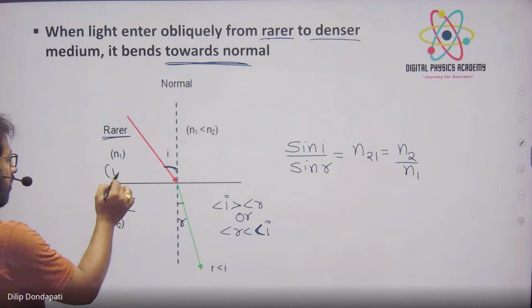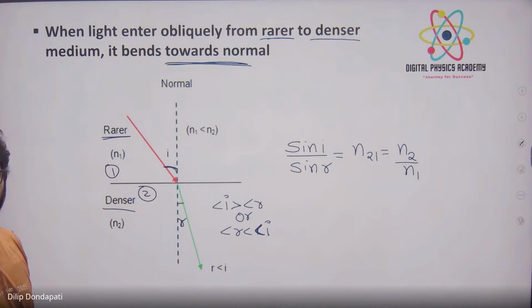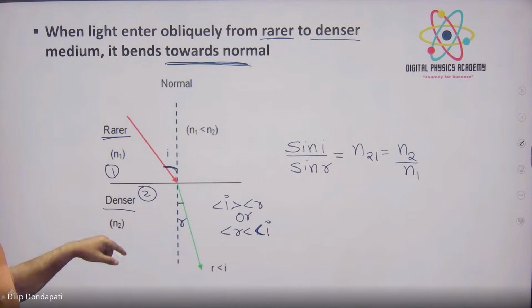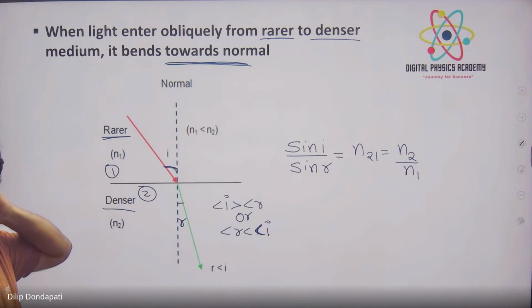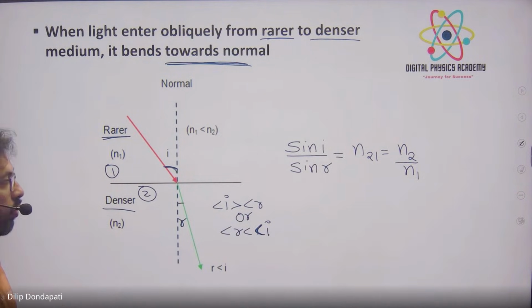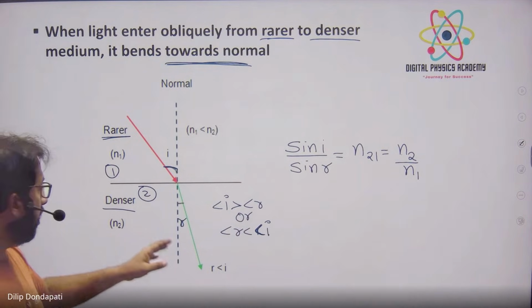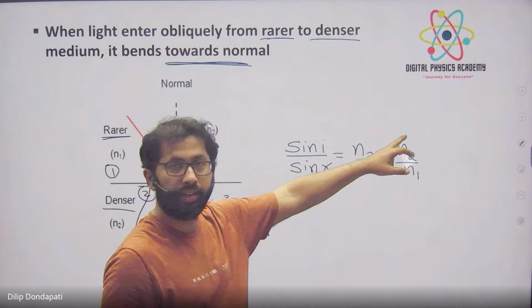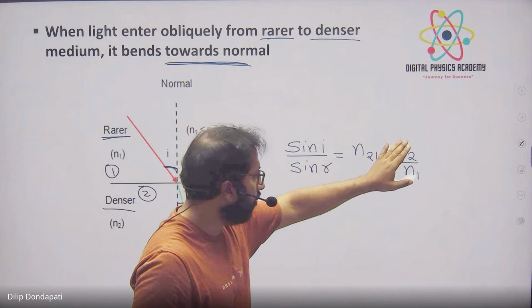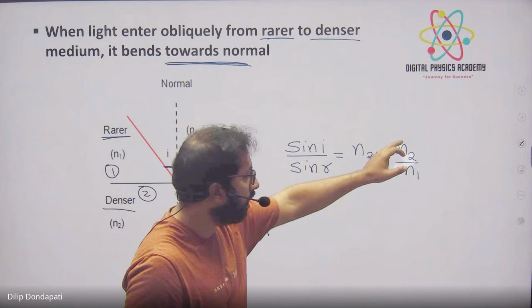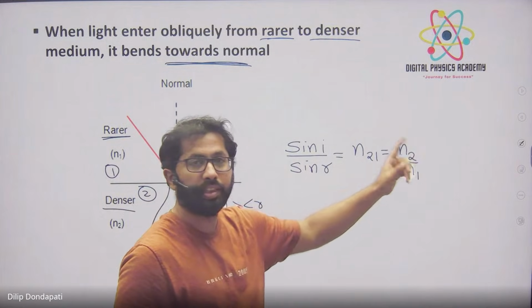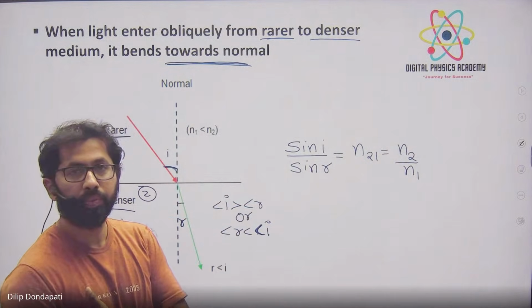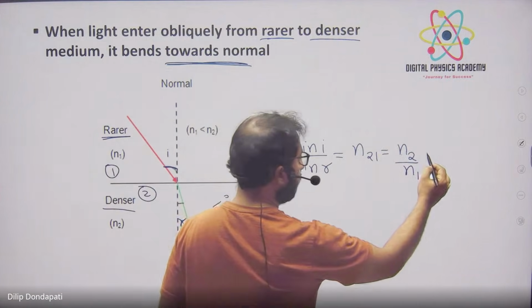Tell me, किसका refractive index is more when it's entering from rarer to denser? n2, denser medium. मतलब n2 is greater, right? When you divide bigger by smaller, the value will be greater than 1 or less than 1? Greater than 1, right?